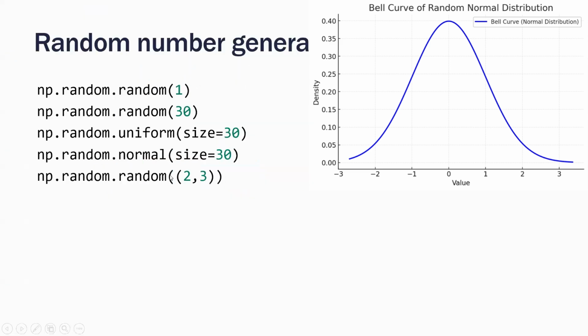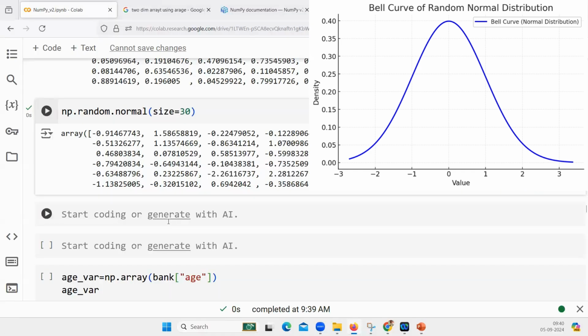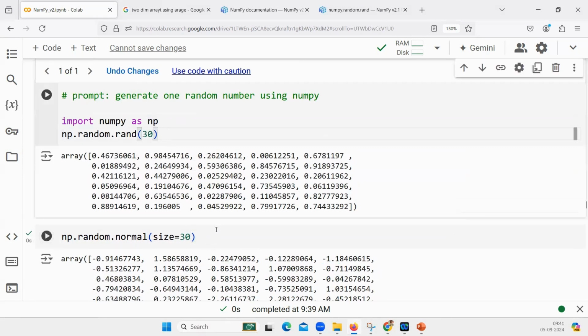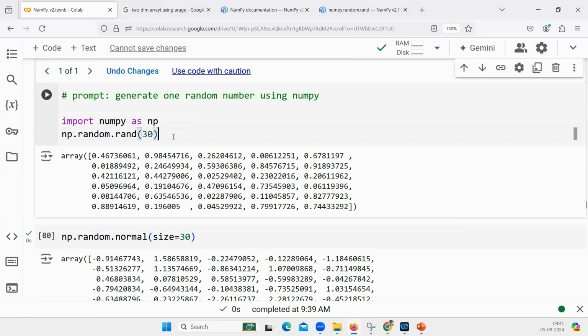Almost the way we have seen in the diagram, almost 66% of the values will be very near to the mean value or the average value. Later on, when we go to machine learning and discuss statistical concepts, the concept of distribution will come up, and we will discuss it in depth then. But as of now, the idea is not to know about the distribution. The idea is to create some random values, sometimes totally random, sometimes following a particular distribution. So this is called random number generation.